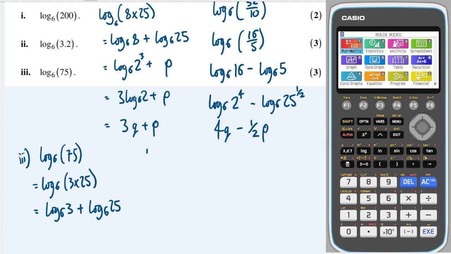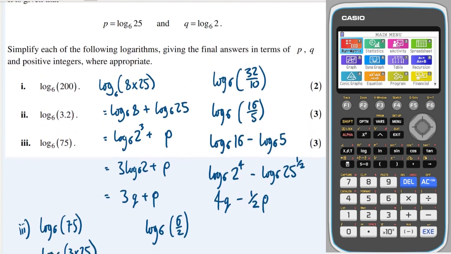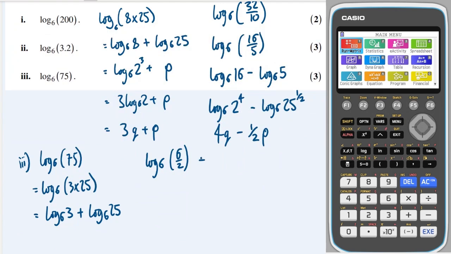Well, 3 is the same as 6 over 2. And then we've got here plus log 25, which we know is just p. And 6 over 2, that's going to be useful because we can split that up into log base 6 of 6 minus log base 6 of 2 and plus p.